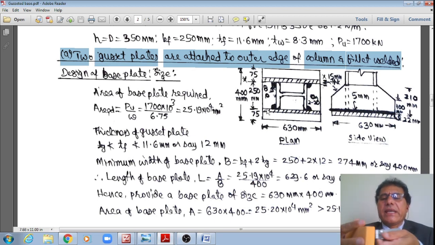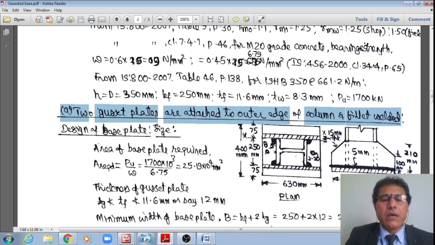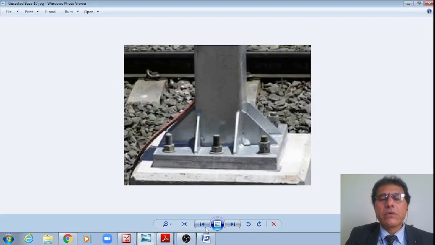The second case is that they are attached onto the flanges themselves, which we will see in the next view, in plan as well as in the side view. Let me show that schematically also.